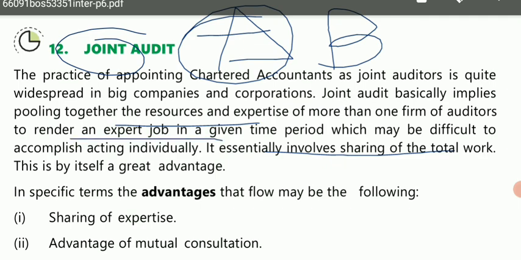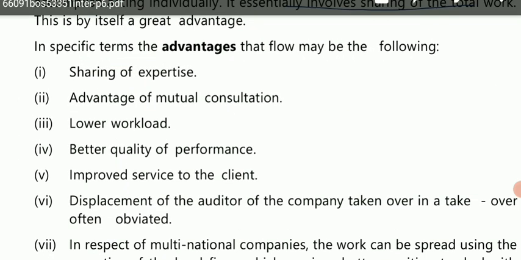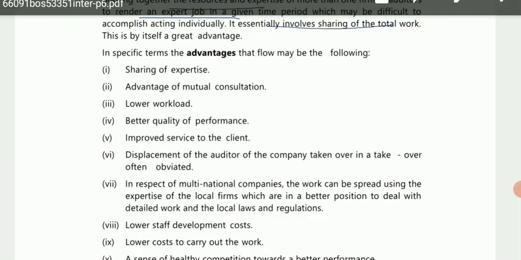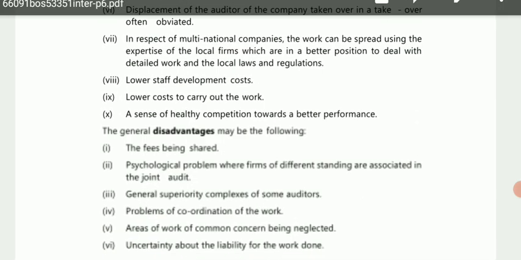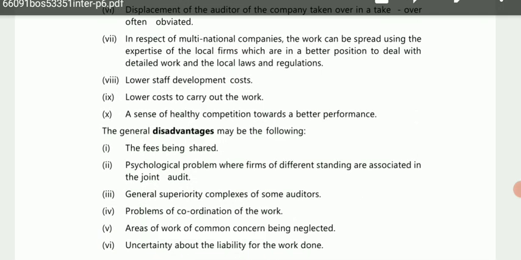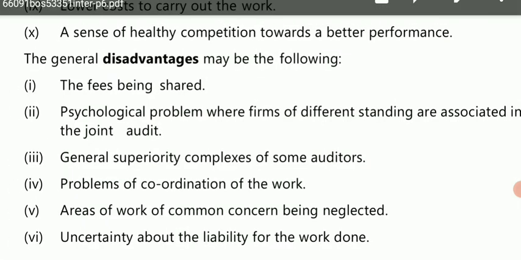sharing of resources. So there are a lot of advantages of joint audit, and on the other hand there are some disadvantages also to joint audit. So let's just first discuss the disadvantages and then I'll come to the advantages. So what happens is fees being shared.